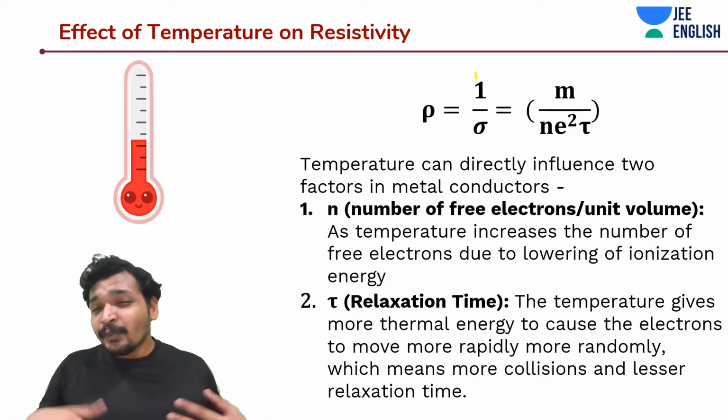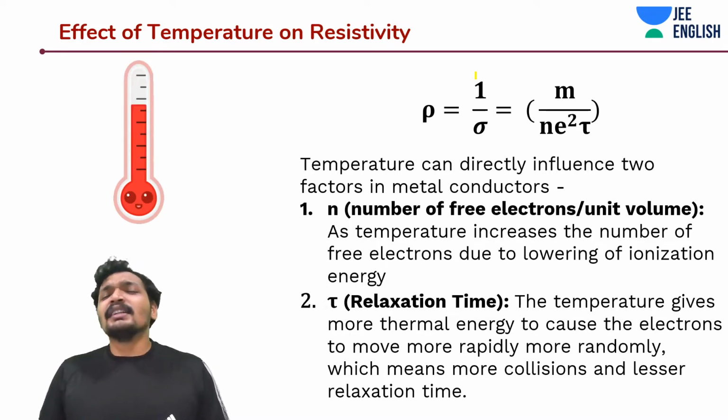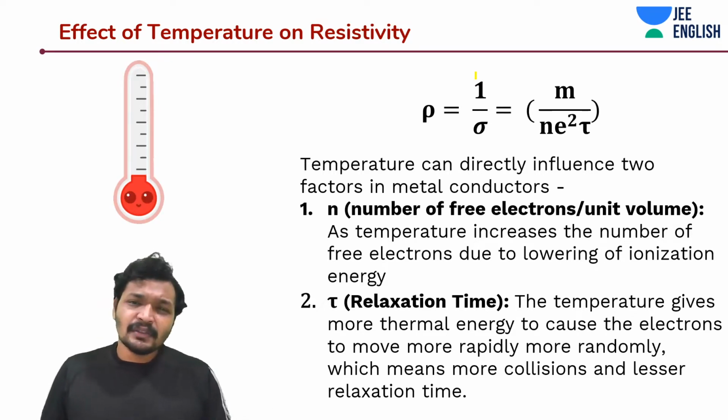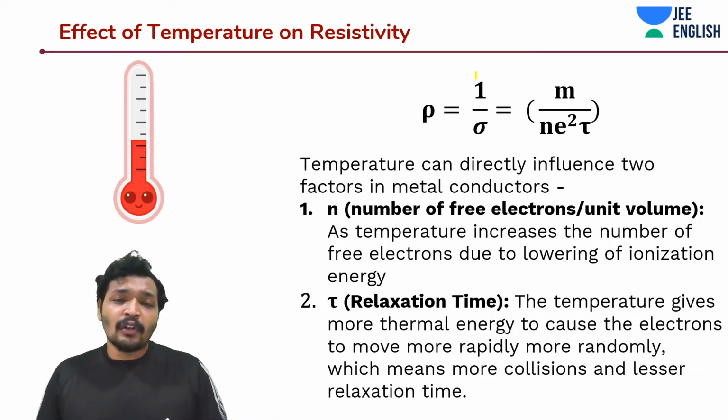In a way, you must be intuitively thinking that okay, there are a lot of free electrons now as I keep heating my resistor or conductor. So why does my resistor on heating become more resistive? It is because the collision time of the free electrons has changed and the number of electrons has also increased.